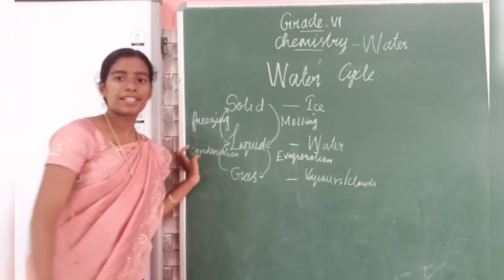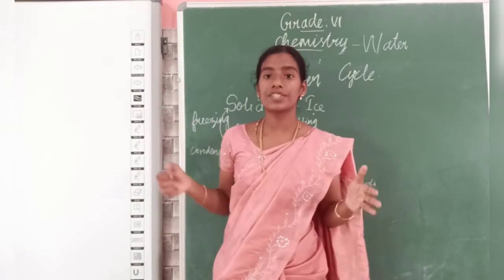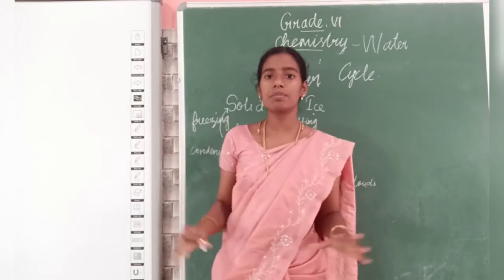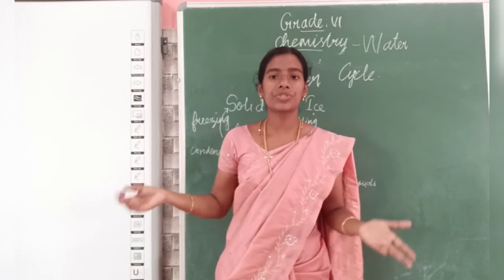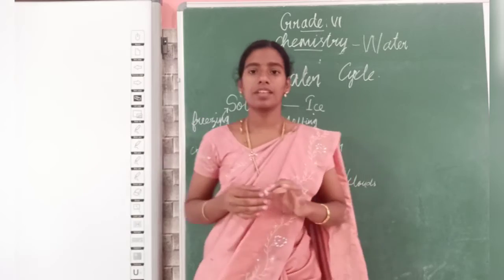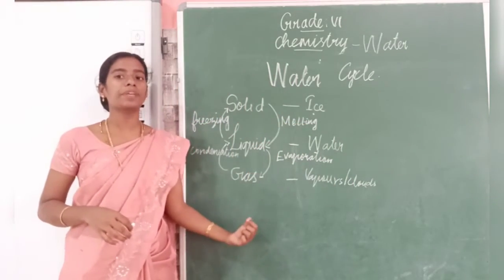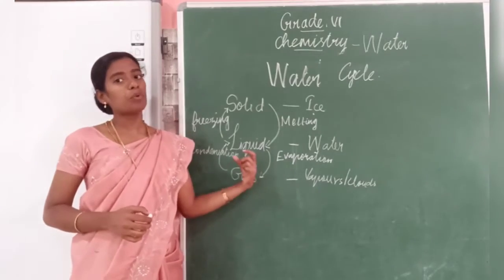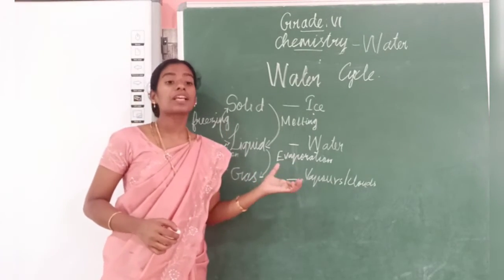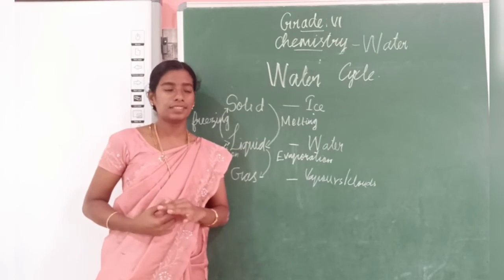Just the last unit, that is matter, you have learned that interconversion of states of matter. There you have learned clearly about the definition of melting, freezing, evaporation, boiling, etc. Now you know these three states of water can be changed from one state to other state. This property is nothing but called water cycle.